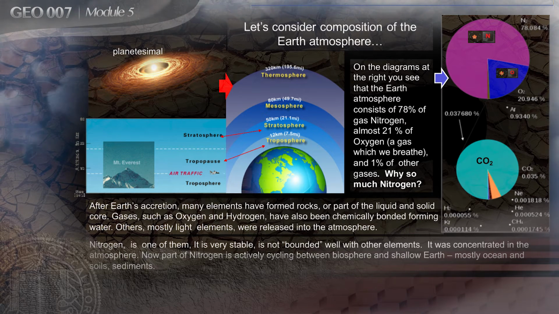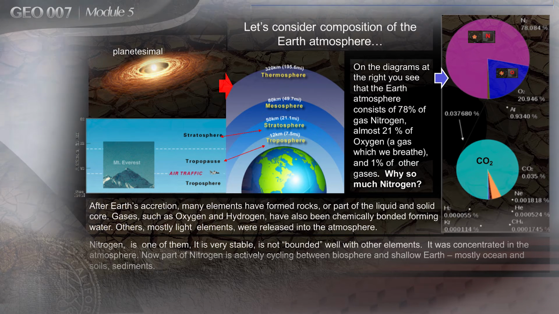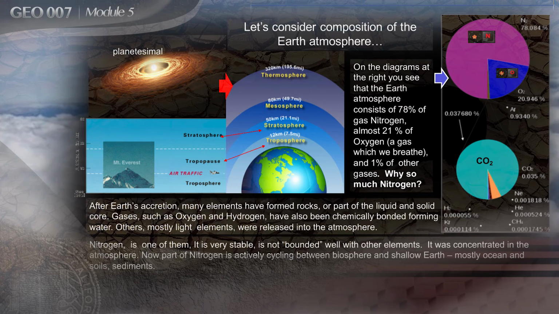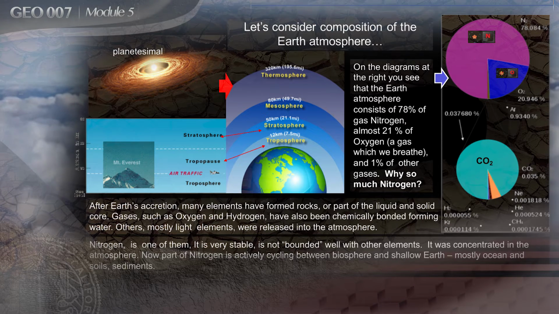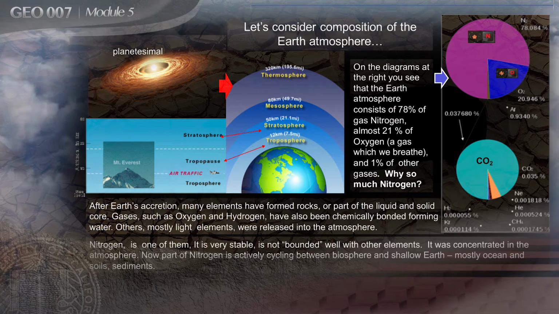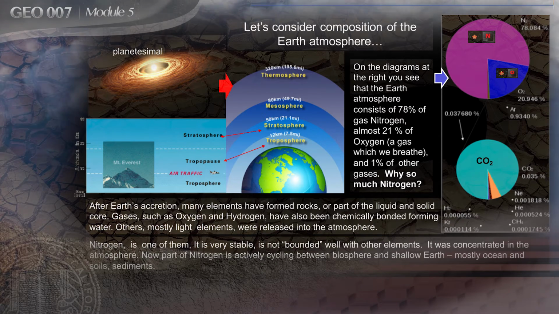After Earth accretion, many elements have formed rocks or part of the liquid and solid core. Gases such as oxygen and hydrogen have also been chemically bonded, forming water. Others, mostly light elements, were released into the atmosphere. Nitrogen is one of them. It is very stable, does not bind well with other elements. It was concentrated in the atmosphere. Now part of nitrogen is actively cycling between the biosphere and the shallow Earth, mostly ocean, soils, and sediments.